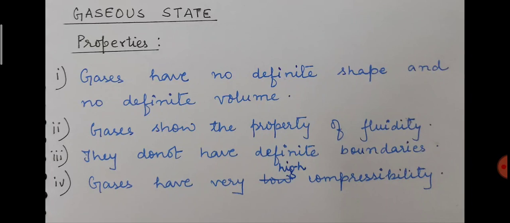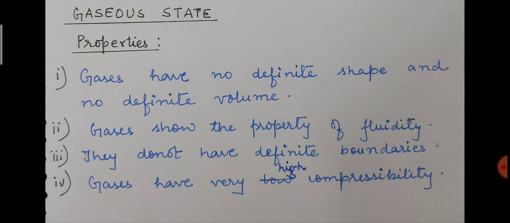Third one is they do not have definite boundaries. The same reason, because they do not have fixed shape, that is why they do not have definite boundaries also. And the fourth one is gases have very high compressibility. This is one of the most important and highly useful properties of gaseous state, because we know that gases are highly compressible in nature.